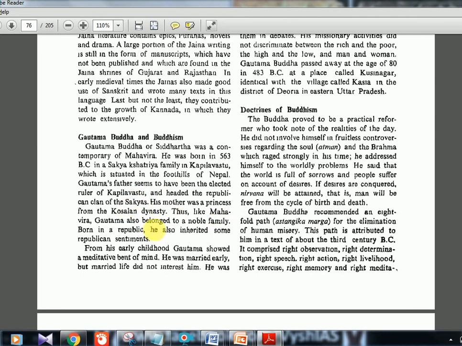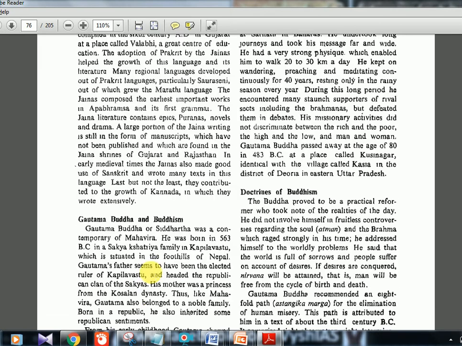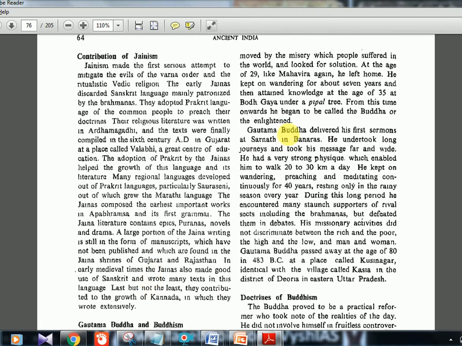Now Gautama, like Mahavira, also belonged to a noble family, born in a republic. He also inherited some republic sentiments. Republic means elected head. That is the meaning of republic. From his early childhood, Gautama showed a meditative bent of mind. He was married early, but married life did not interest him. So he was a married person, but he also, like Mahavira, would leave the house, at the age of 29.